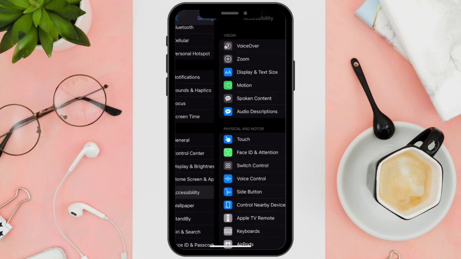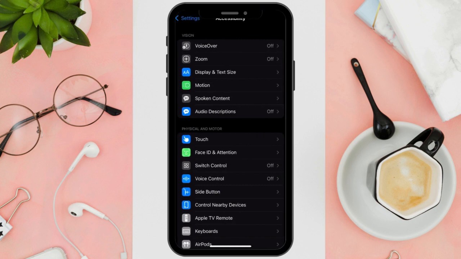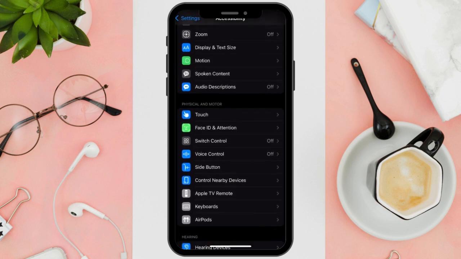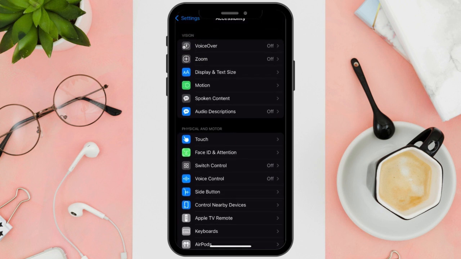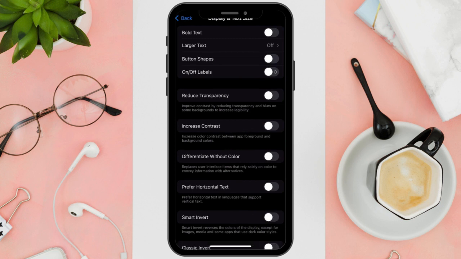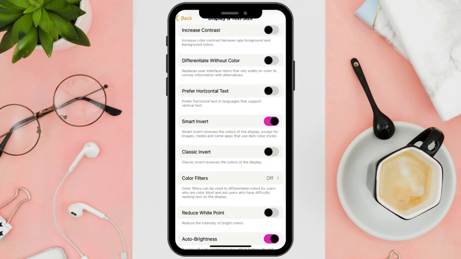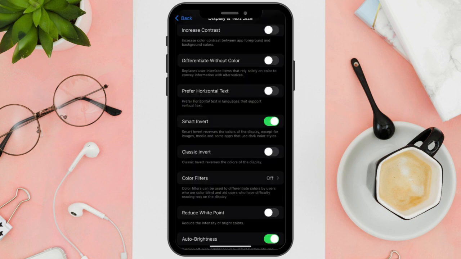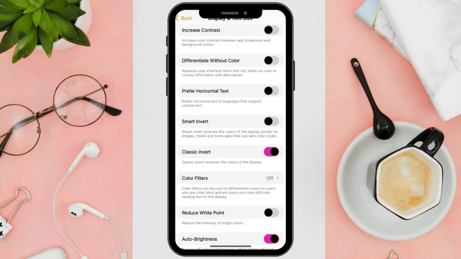So, for you to invert colors, go to your iPhone Settings. In Settings, tap on Accessibility. Under Accessibility, tap on Display & Text Size. In the Display & Text Size section, you'll find options for inverting colors. So choose either Classic Invert or Smart Invert.